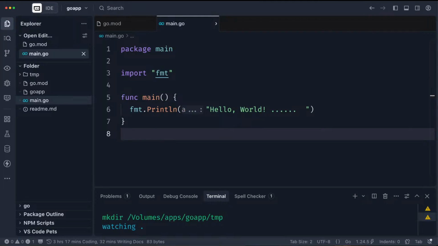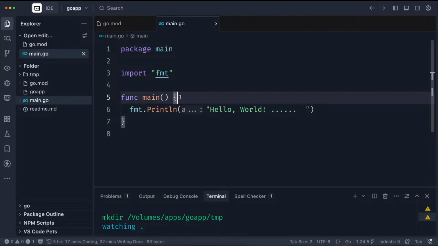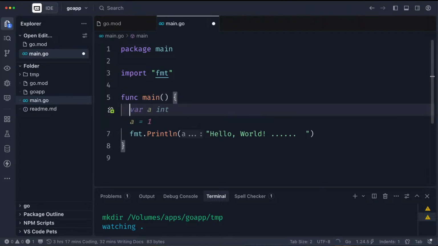Now I'll start with one of the easy things, the arithmetic stuff. Not really the arithmetic stuff, the variable declaration. How do you declare a variable in Golang?